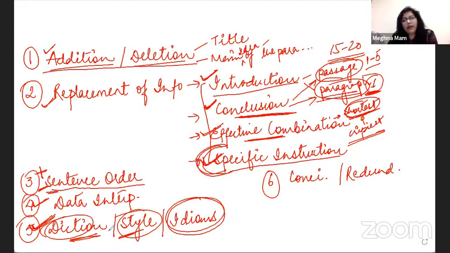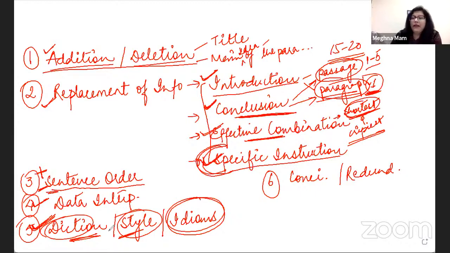But some of them might look very awkward to us because either we did not know them or we have been using them incorrectly. For example, people very commonly make a mistake while speaking or writing. That is, they say, I am aware about something.